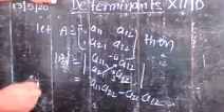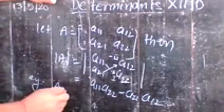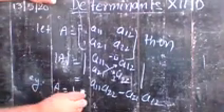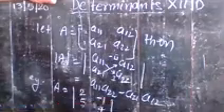For example, suppose you have the determinant of A as |2 5; -1 4|, and you want to find its value. First take the product diagonally from top to bottom: 2 times 4 is 8. Then take the other product, which gives minus of -5, so changing the sign you have plus 5, and its value is 13. In this way you find the value of a determinant of order 2. So note it.